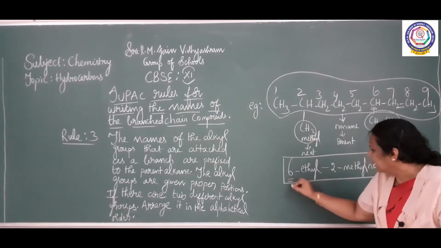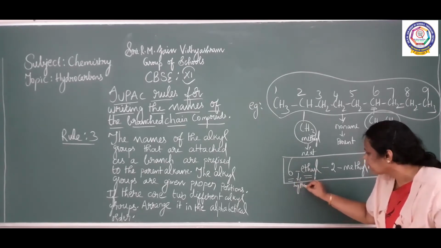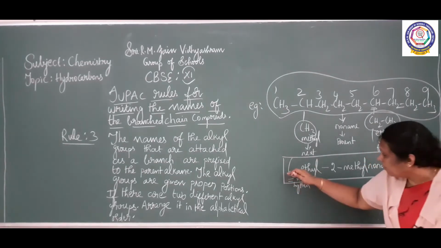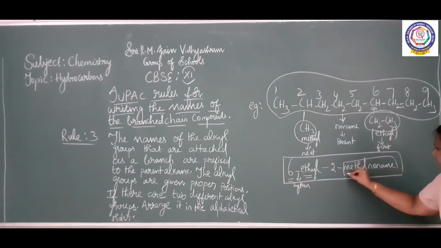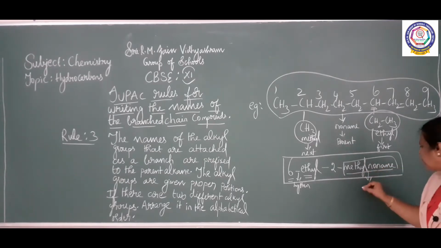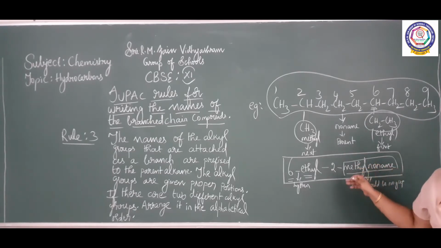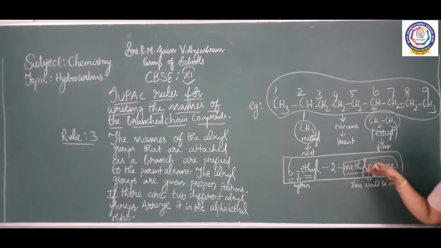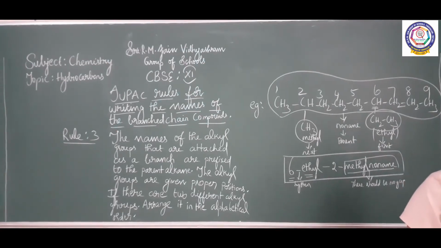Here, between the number and the group there is a hyphen. A hyphen should be there between the number and the group. And when you see this methyl nonane, there is no gap. There should be no gap between methyl and nonane. So what is the name of the compound? 6-ethyl, 2-methyl nonane. This is rule number 3.